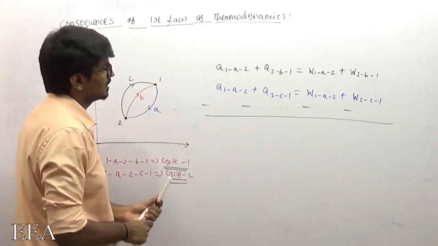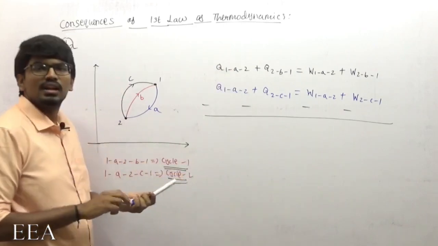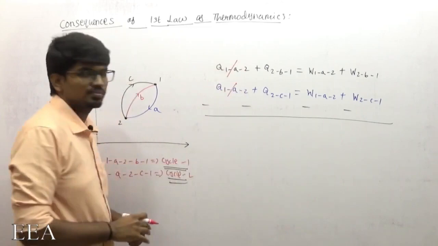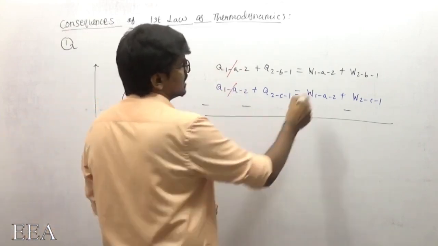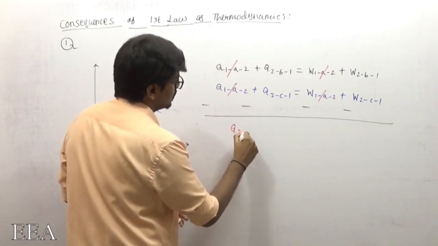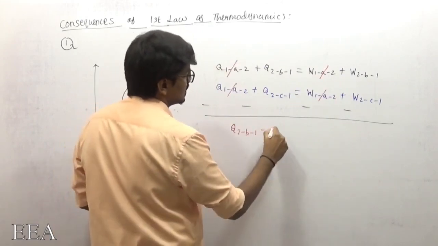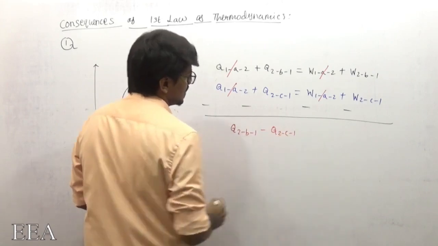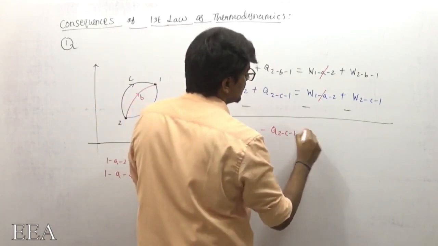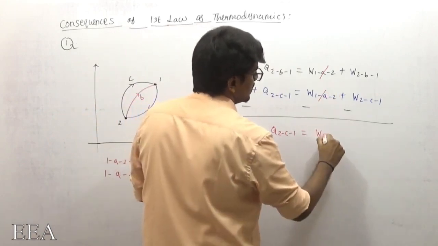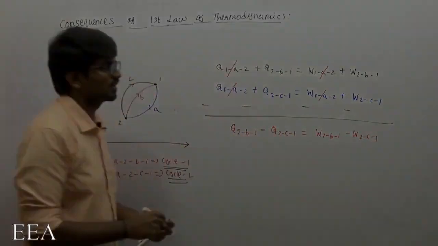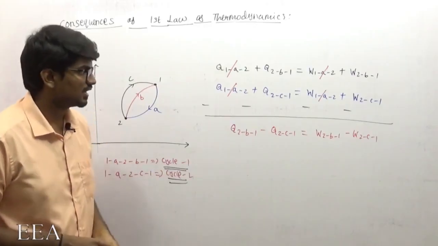If I subtract them, what will happen? These two are the same: heat transfer Q1A2 and Q1A2 cancel, and work transfer W1A2 and W1A2 cancel. So Q2B1 minus Q2C1 is equal to W2B1 minus W2C1. This is the equation which I got.